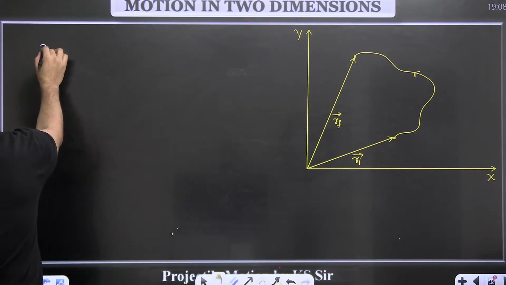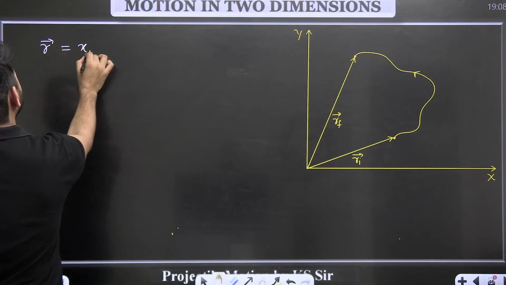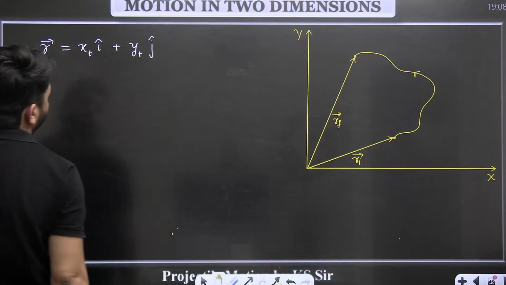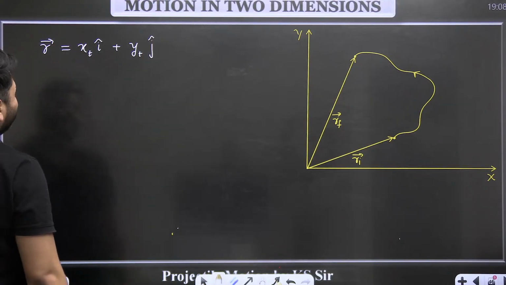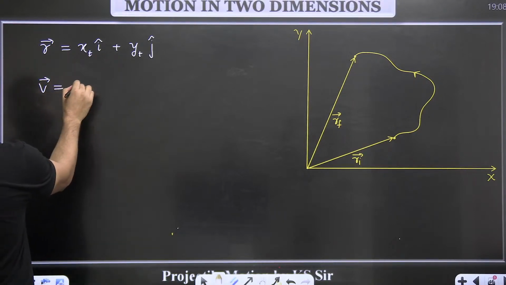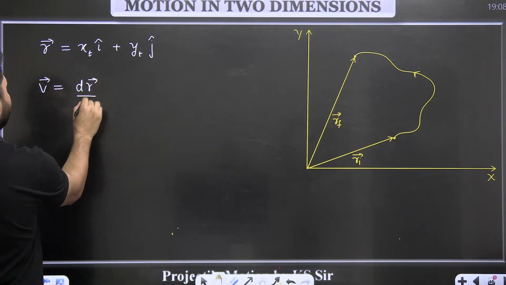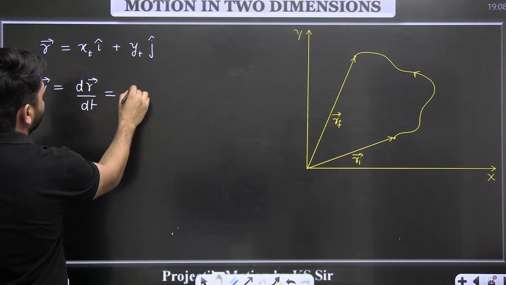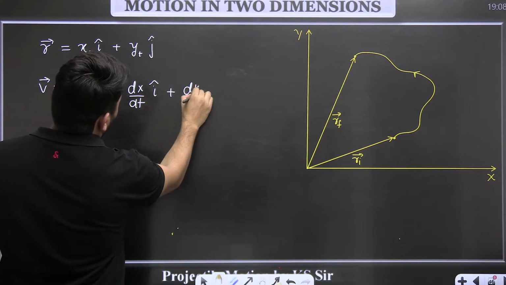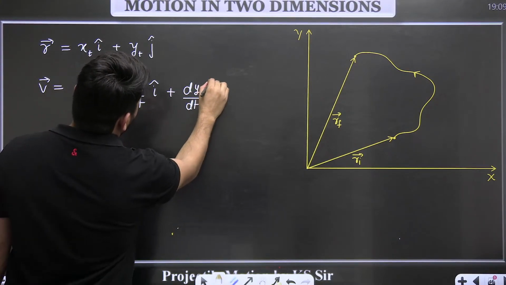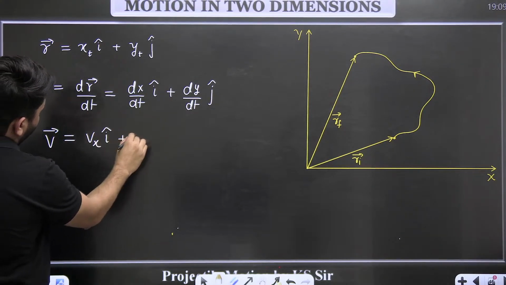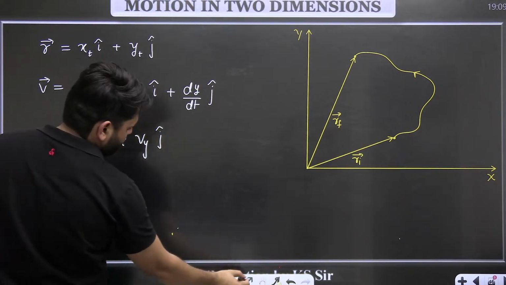So its position vector is given like this: x, which is a function of time, i cap, plus y, which is a function of time, j cap. When you want to find the velocity of this particle, you just differentiate the r vector: dr vector divided by dt. So dx over dt i cap plus dy over dt j cap. So the velocity vector comes out to be vx i cap plus vy j cap.